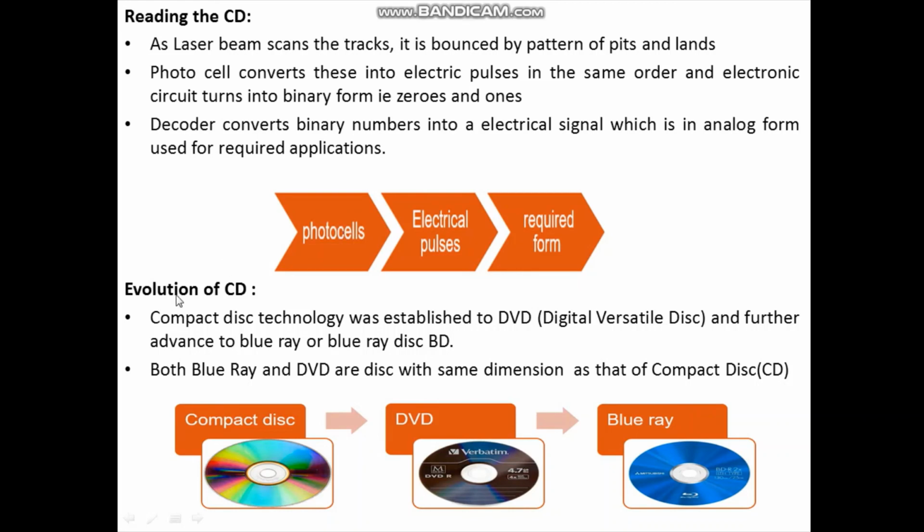Evolution of CD. The CD technology was advanced to DVD, that is digital versatile disc, and further advanced to Blu-ray or Blu-ray disc, that is BD. It is as shown here in the diagram. So here we have CD, then DVD and Blu-ray. Both Blu-ray and DVD are discs with the same dimension as that of the CD.